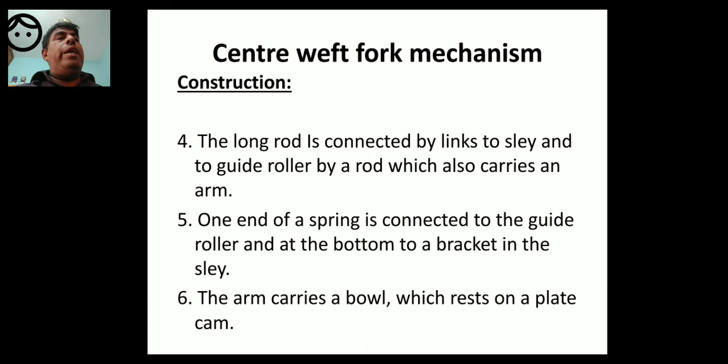One end of a spring is connected to the guide roller and at the bottom to a bracket in the sleigh. So this is the fifth point I told you while showing the picture also. The spring is connected at the bottom of the sleigh. There is a bracket, so there it is connected to the sleigh near the rocking shaft, and the other end is connected to the guide roller.